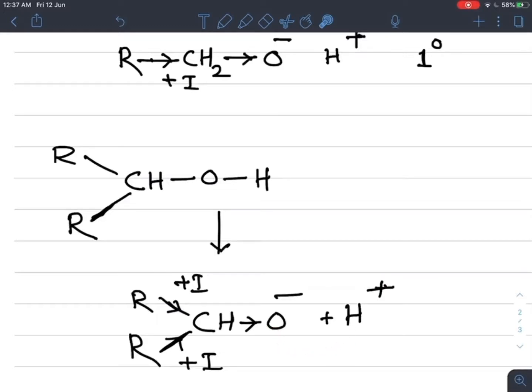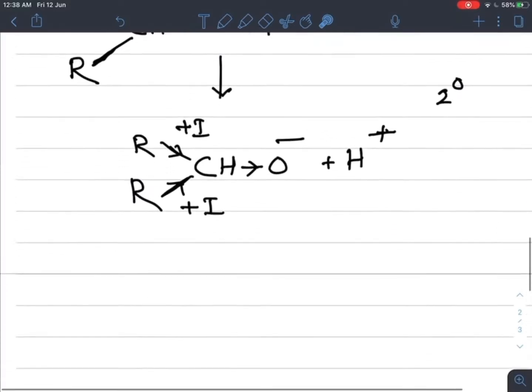So primary alcohol is more acidic than secondary alcohol. Why? Because here the inductive effect is less, shown by one alkyl group, but in secondary alcohol two alkyl groups show the positive inductive effect, and the density on this oxygen is increased as compared to primary alcohol. Now what about the tertiary alcohol?